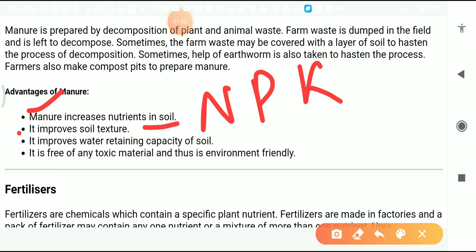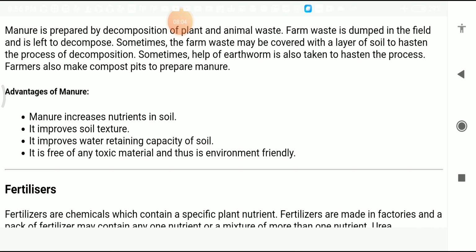Another point, it improves the texture. Texture means solid, soft. So it can improve the soil texture also. Now the third point is it improves the water retaining capacity of the soil. Yes, water retaining means the storage capacity of the soil.